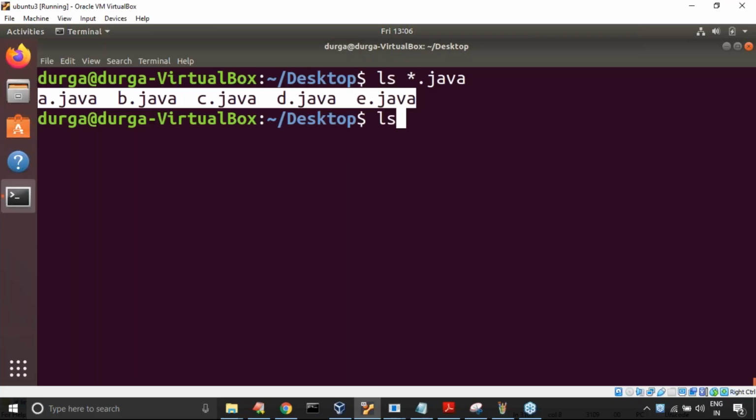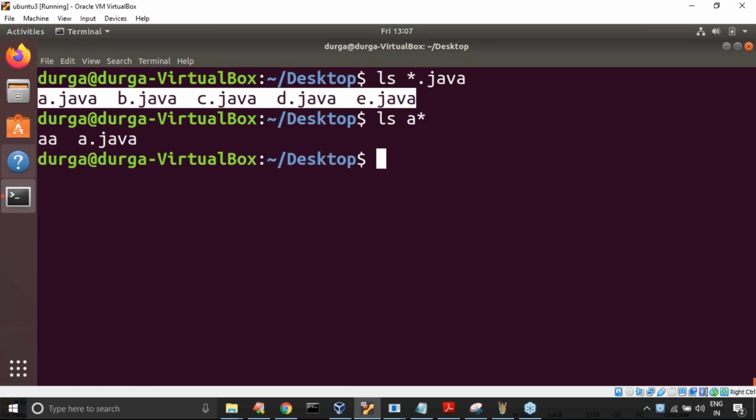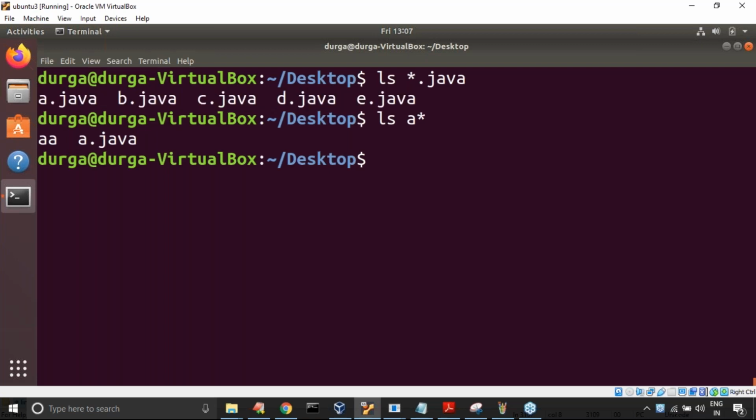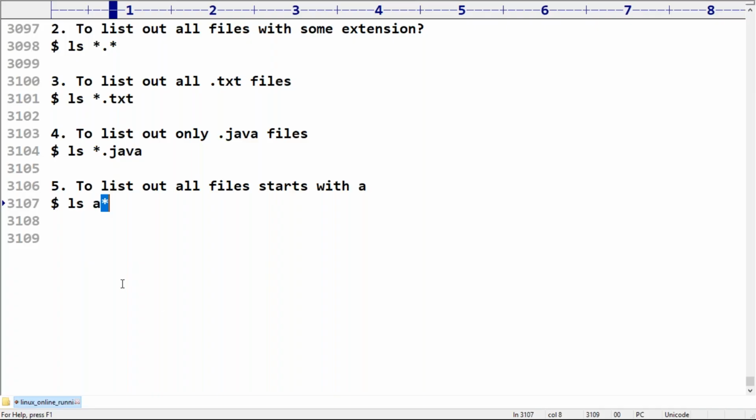Now observe that: ls a star. Now observe, starts with a. Only two files are there: aa is there and a.java is there. Perfectly, it's working, sir.